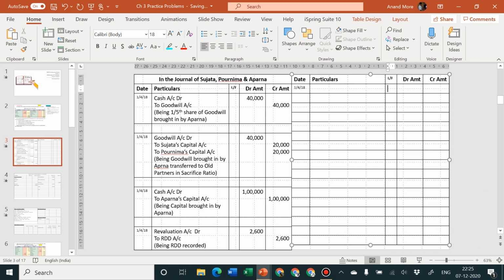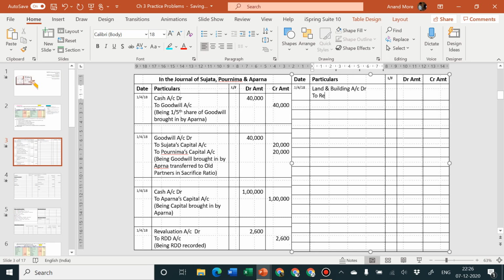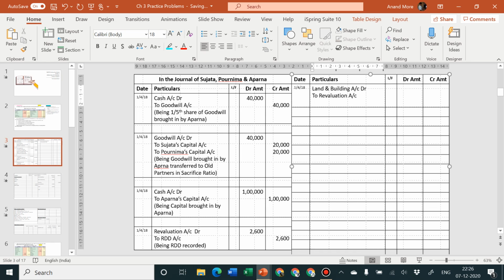What is happening? We are writing our land and building. Land and building account debit to revaluation account. Land and building is appreciated, so the asset appreciated, which means an asset account should be debited, and it's a profit. Profit should be transferred to P&L account, but this is a profit at the time of a special event, so it should be transferred to a special account. The name of the special account is either revaluation account or you can also call it P&L adjustment account. Since the problem is silent, I am using the small name, that is revaluation account.